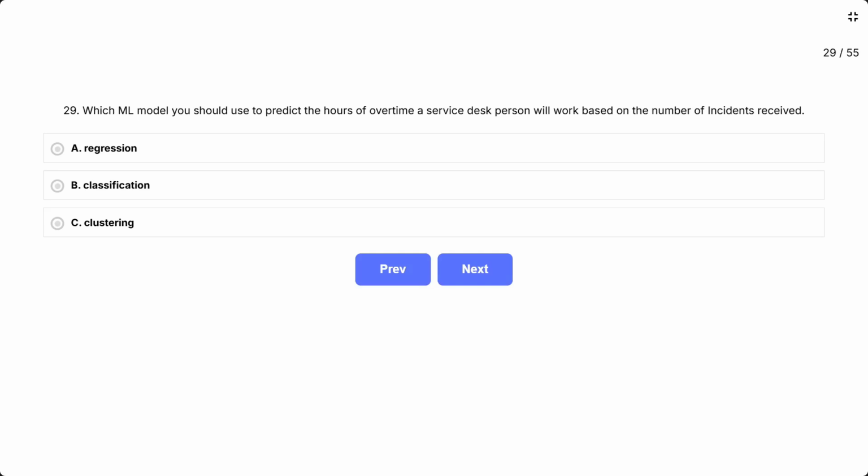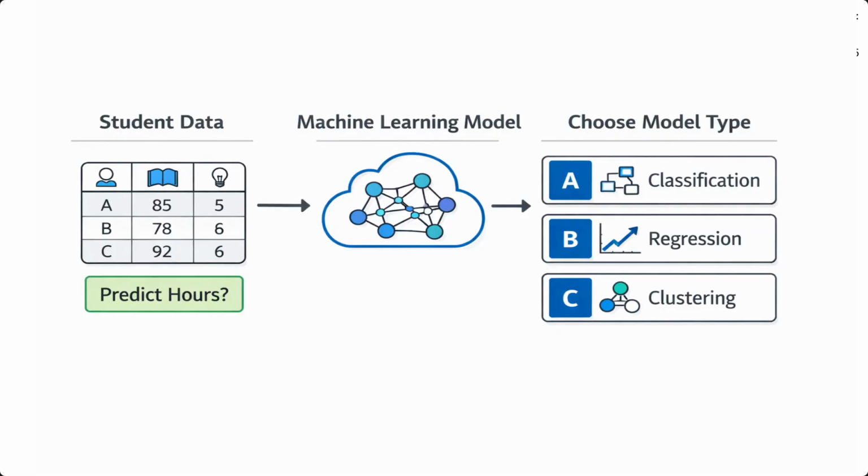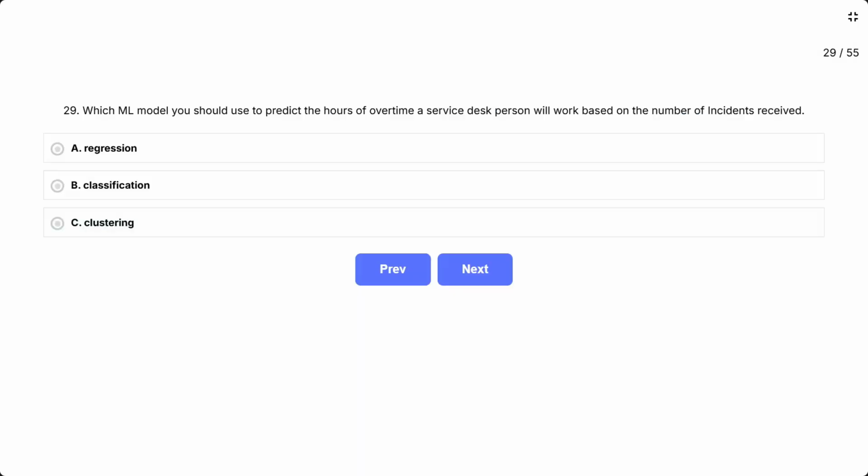Question 29. Which ML model should you use to predict the hours of overtime a service desk person will work based on the number of incidents received? A. Regression. B. Classification. C. Clustering. This question asks you to pick the correct supervised ML model type for a specific prediction scenario. The key clue is predict hours. Hours is a continuous numerical value, and predicting numbers always points to one model type. The correct answer is A.